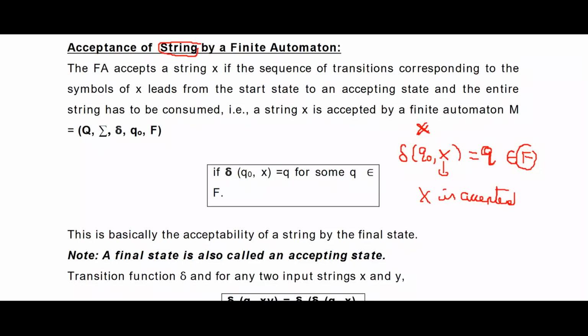So the string is accepted when, after reading all the input symbols from the given input string, you are finally at a state q that belongs to the final states. A final state is also called an accepting state. If after reading the entire string you are at a state that is in the final states, then you can call your string accepted by the finite automata.